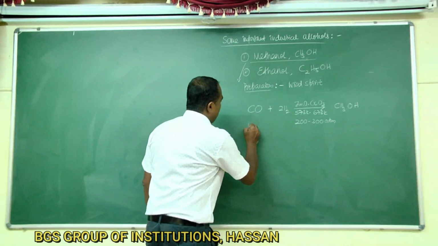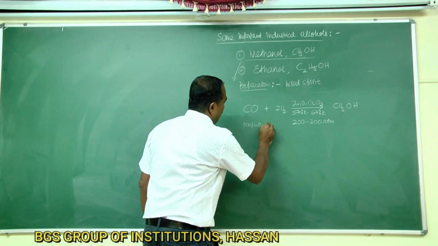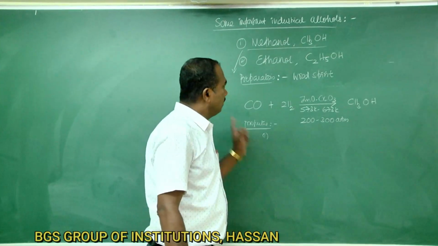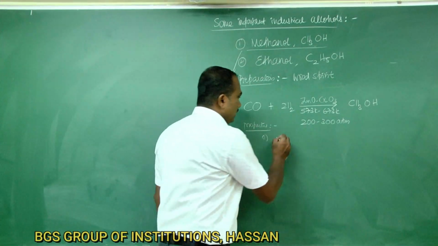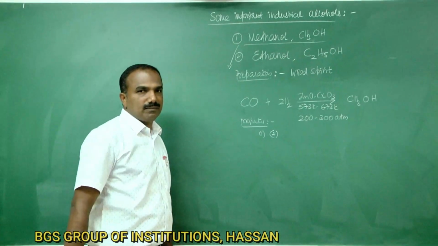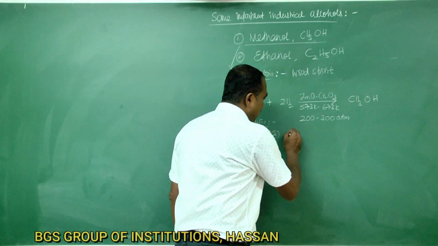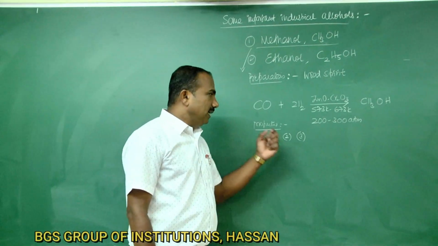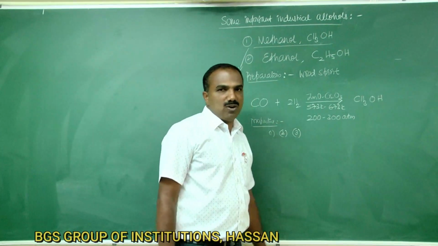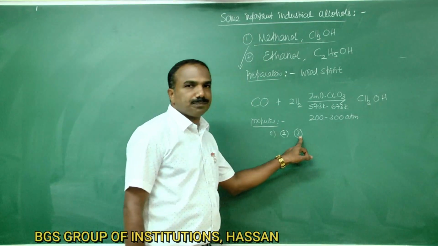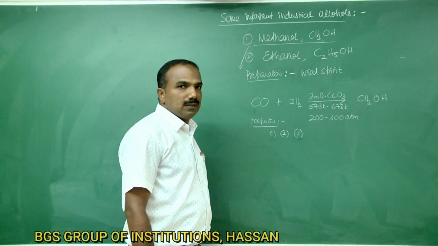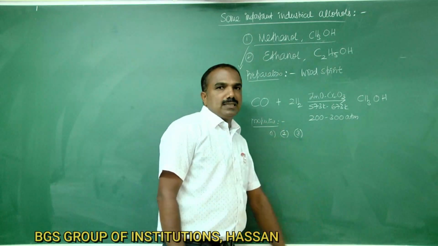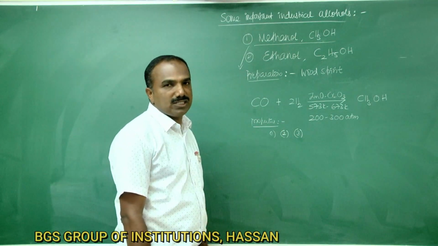Okay. Properties. Methyl alcohol is a colorless liquid. Second, it is soluble in water. Third, it is poisonous in nature. If ingested in a smaller amount, it will cause breathlessness, and in larger quantities, finally it leads to death.